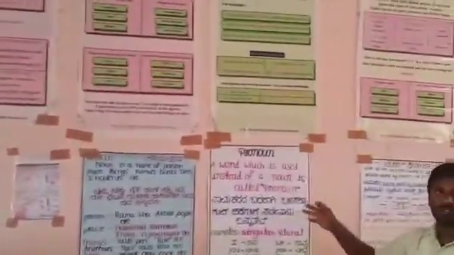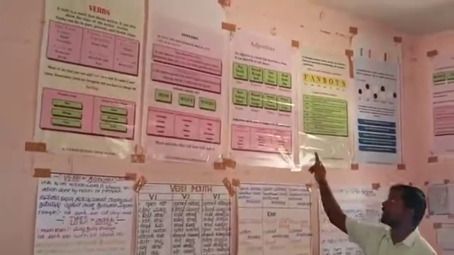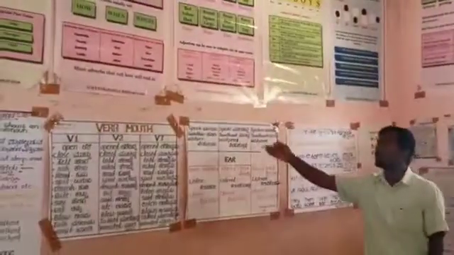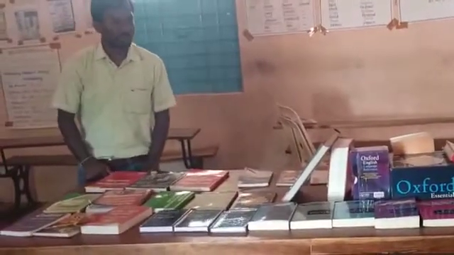And here are the charts about sentences, nouns and pronouns. Totally there are 8 charts of parts of speech. The adverb chart is there, and after that the adjective chart, the conjunctions chart, the prepositions chart, and the interjection chart. These are all printed materials, and these charts have been prepared by the students. And you can have a list of the books here. These are all in our school library. You can have a look at them.